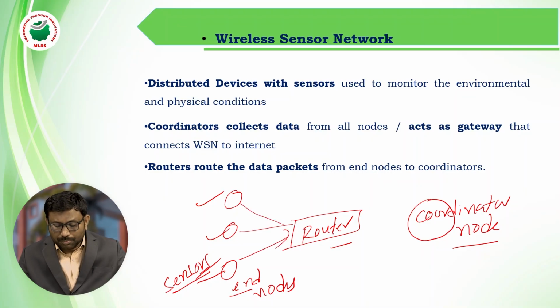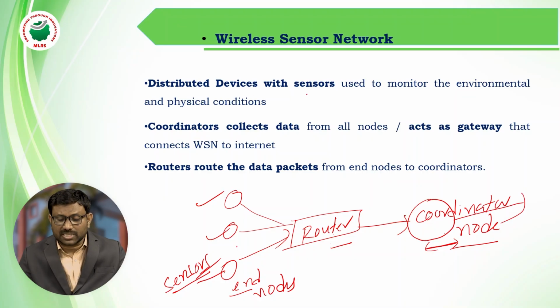So what is the purpose of the router? The router will transfer data from the end nodes to the coordinator node. What is the role of the coordinator node? The coordinator node will collect data from the router and transmit it to the cloud. So this is the architecture of wireless sensor network.